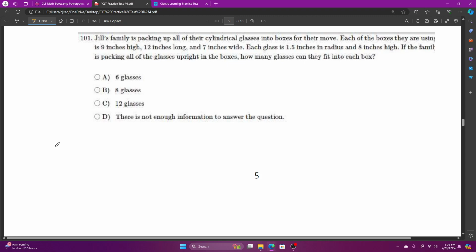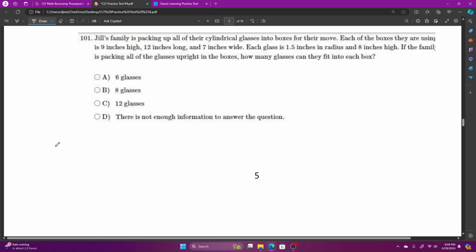Okay. Each of the boxes they are using is 9 inches high, 12 inches long, and 7 inches wide. Each glass is 1.5 inches in radius and 8 inches high. If the family is packing all of the glasses upright in the boxes, how many glasses can they fit into each box?